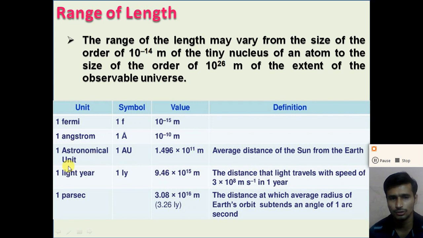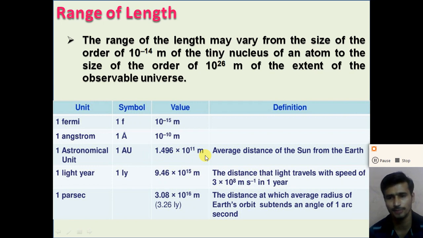Another unit of length for a large distance is 1 astronomical unit, 1 AU. 1 astronomical unit is the average distance of the sun from the earth. The average distance between the sun and earth is called 1 astronomical unit, and 1 astronomical unit is 1.496 into 10 raised to 11 meter. Approximately we can say 1.5 into 10 raised to 11 meter.